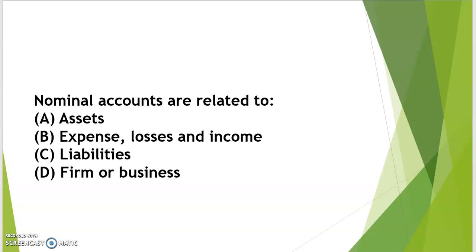Nominal accounts are related to: option A assets, option B expenses and losses and income, option C liabilities, and option D firm or businesses. Nominal accounts are related to all expenses and losses as well as income and gains of business, and that's why nominal accounts are related to option B, expenses and losses and income. So the correct answer is B.